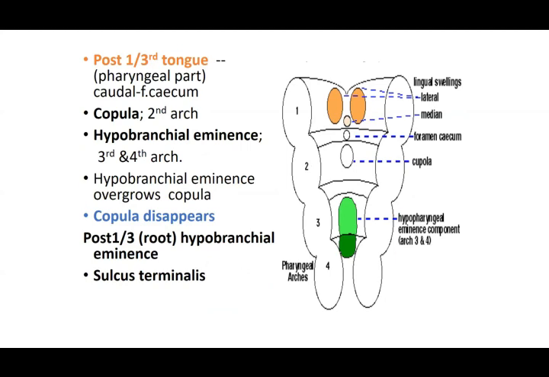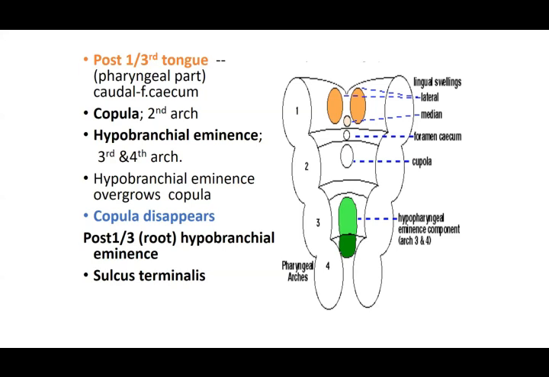If you see again, they have shown you the foramen cecum in this diagram. The second, third, and fourth arches are concerned here. The second arch shows a swelling which we call the copula. That is a swelling posterior to the foramen cecum. Then, at the junction of the third and the fourth arches, you have another swelling, a composition of the third and fourth arch, called the hypobranchial eminence. So three arches contribute.